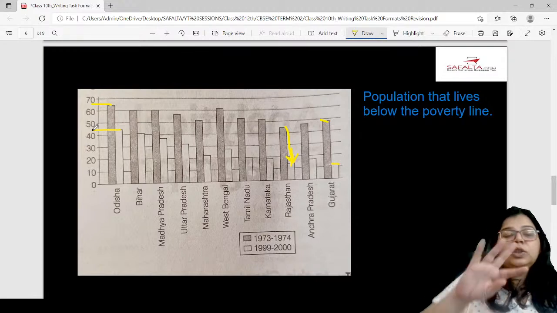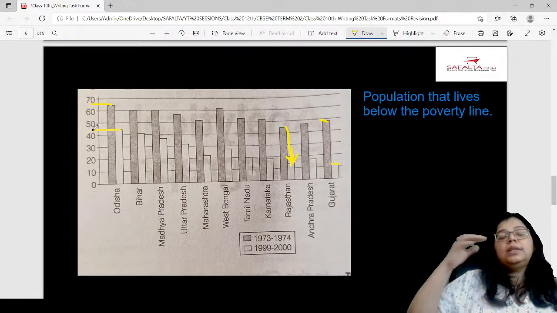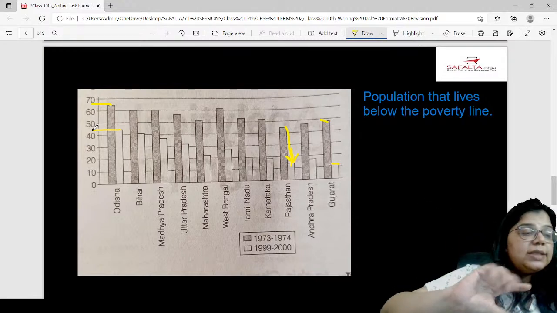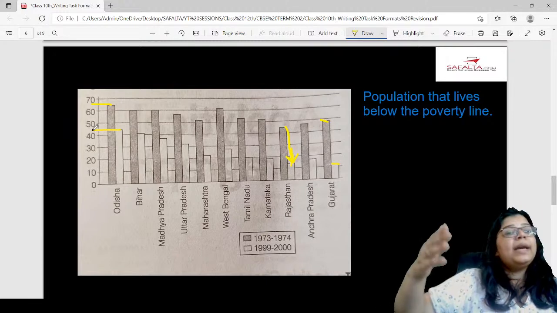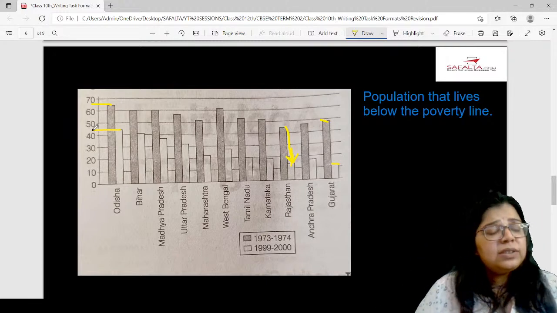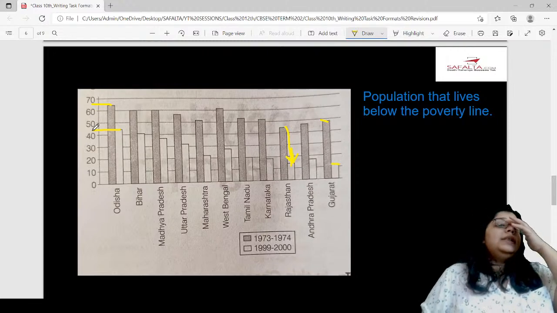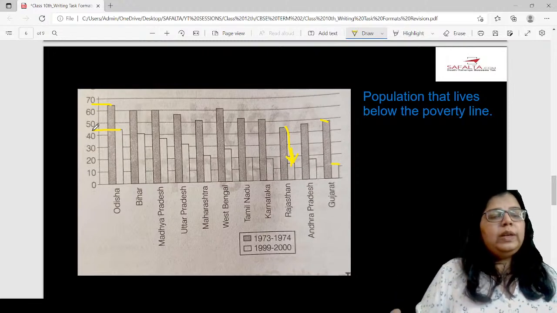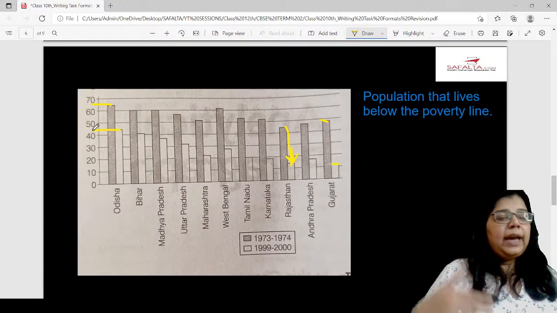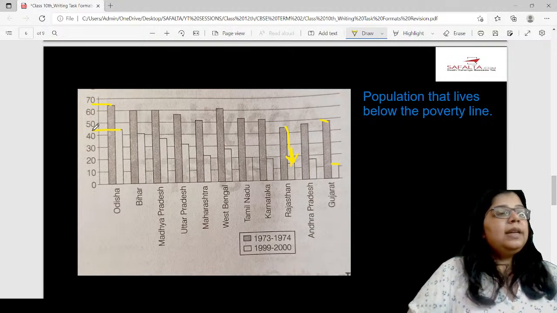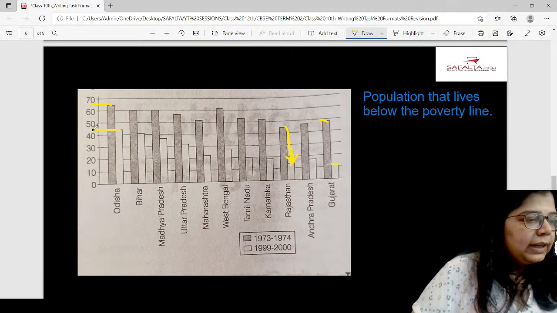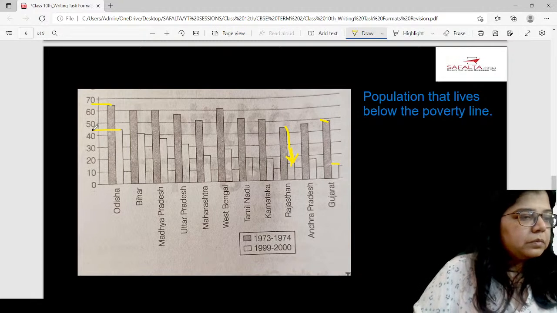So that means in 25 years, the situation hasn't changed much in Odisha. Why? Because in 73-74, there were 65 million people who were living below the poverty line, and in 99-2000, there are 45 million people who are living below the poverty line. Okay.